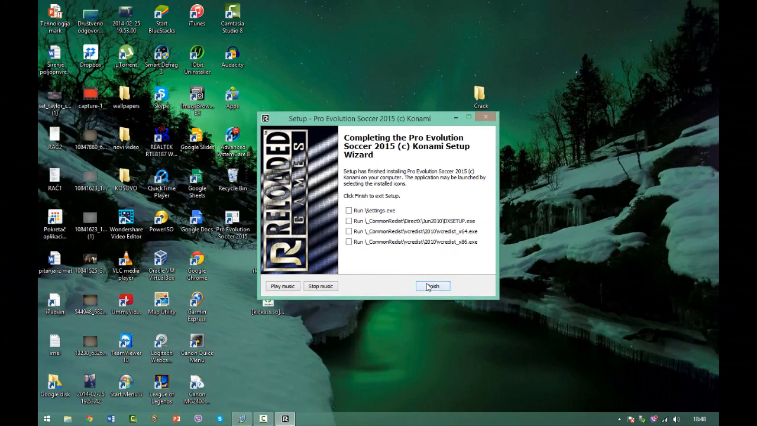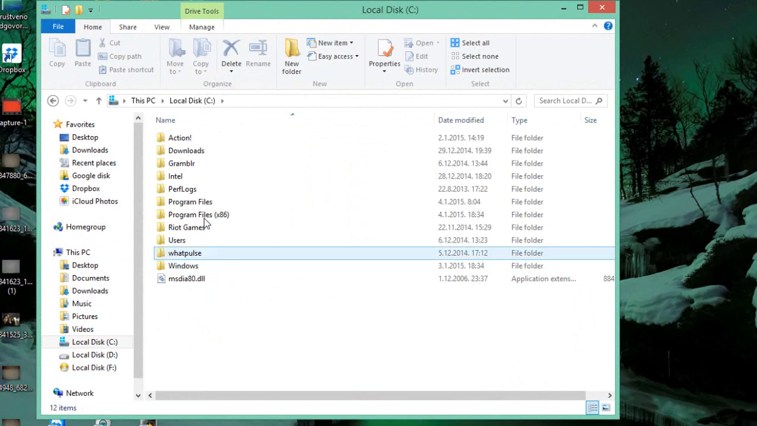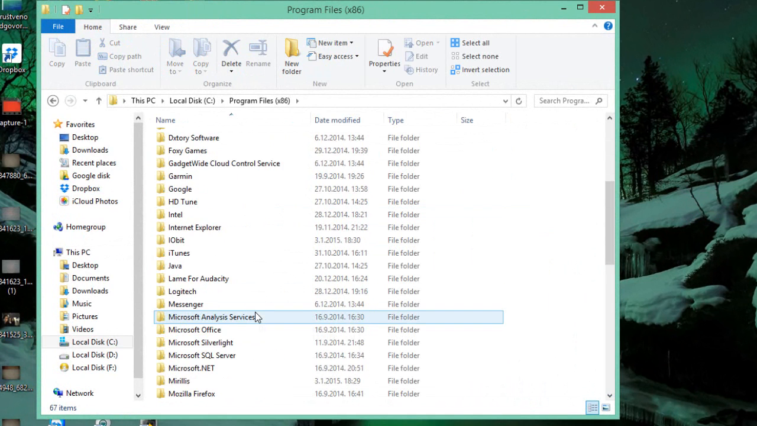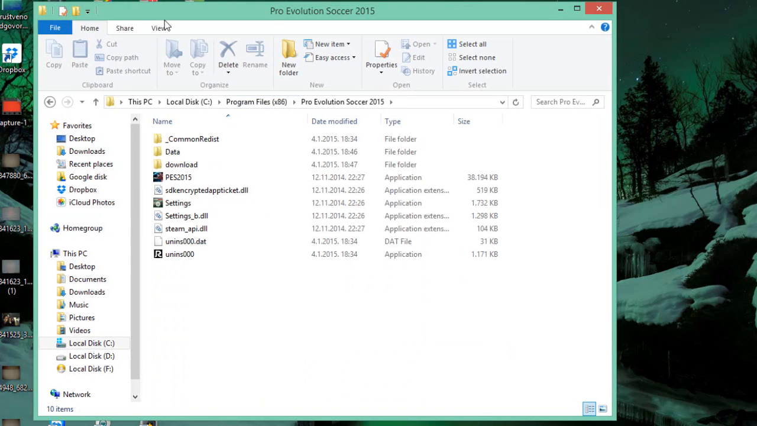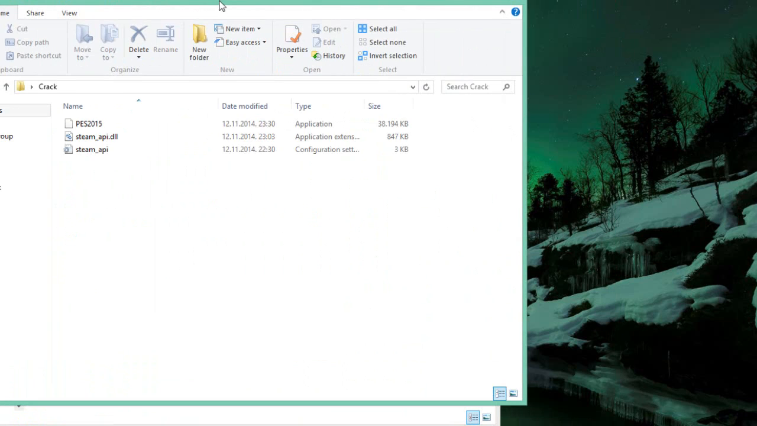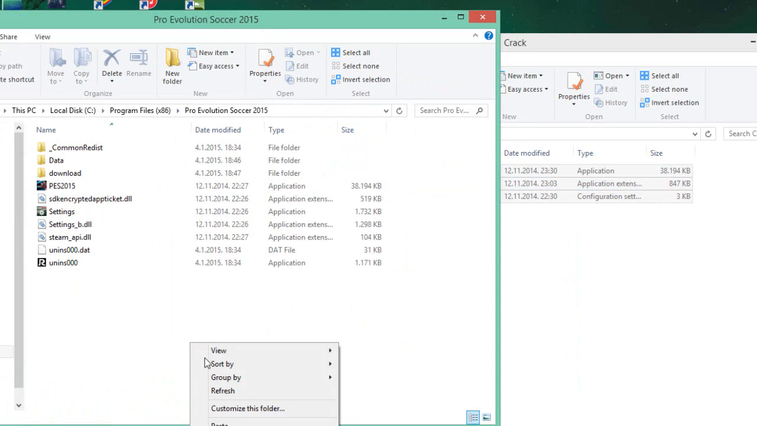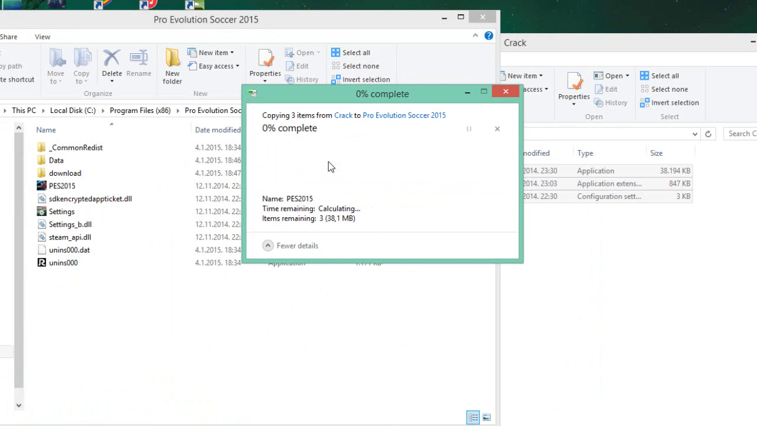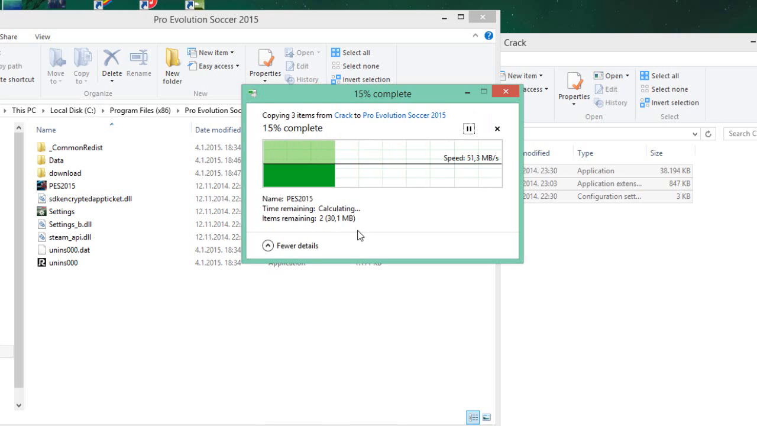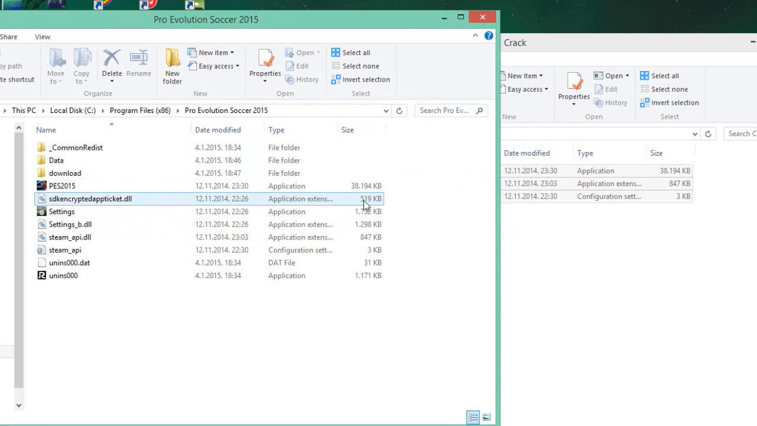And then go to My PC, local disk, program files, then search for Pro Evolution Soccer 2015, double tap on it, then go to the crack folder, copy these files and then just paste them here. And yeah, you installed Pro Evolution Soccer 2015 for free.